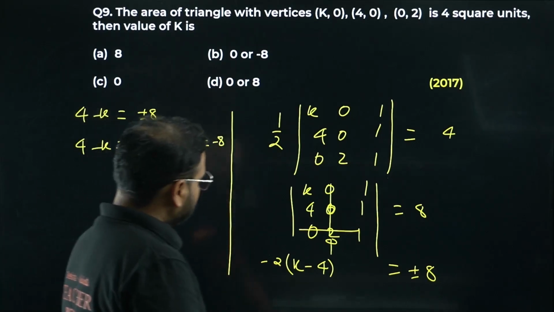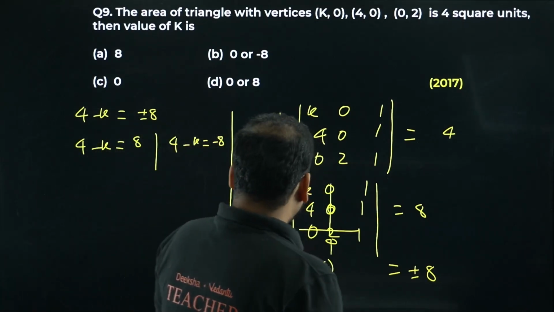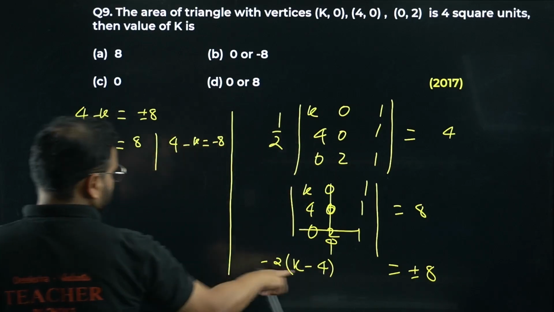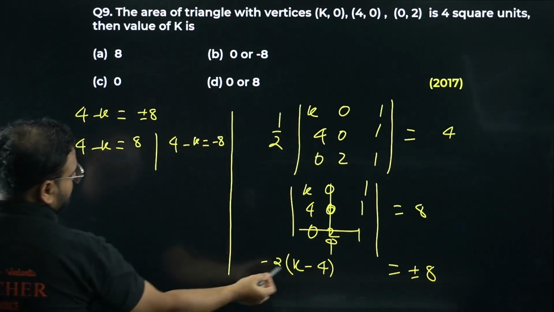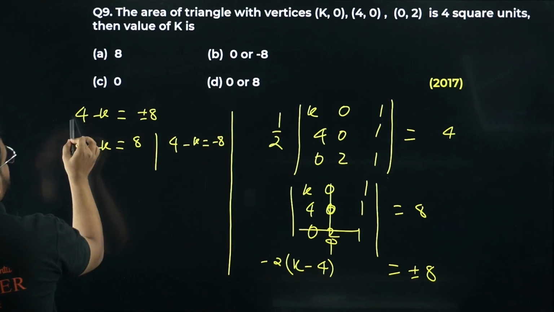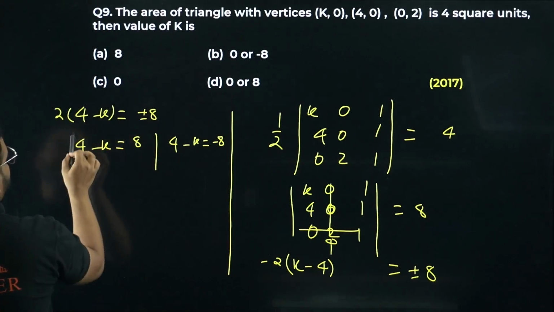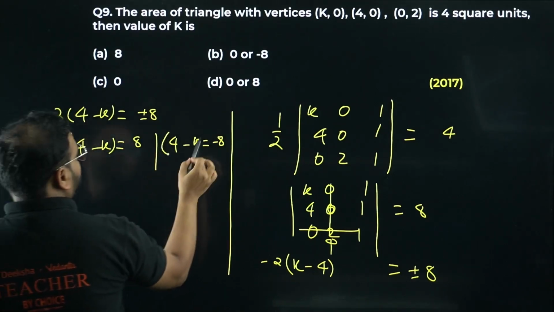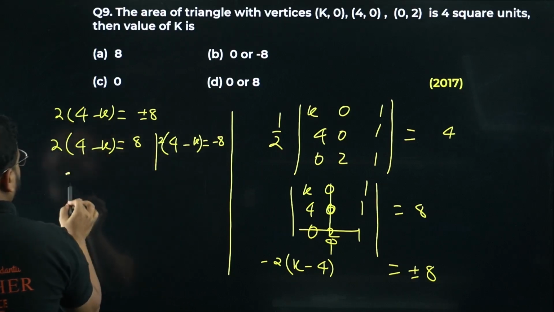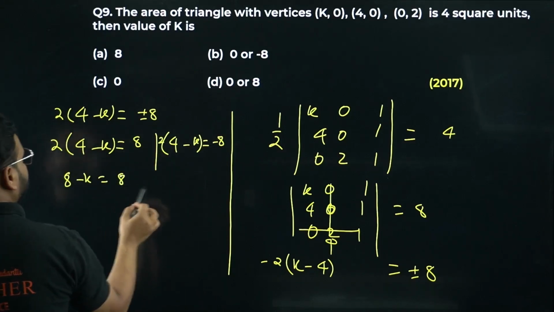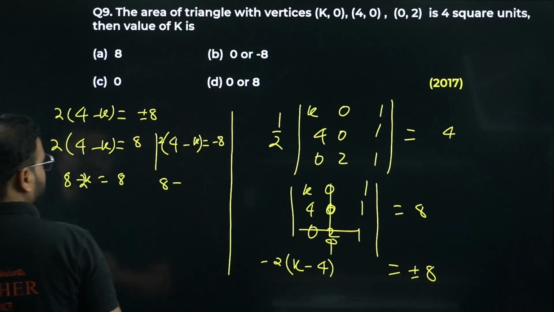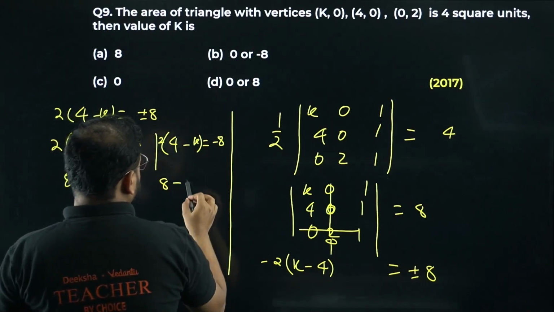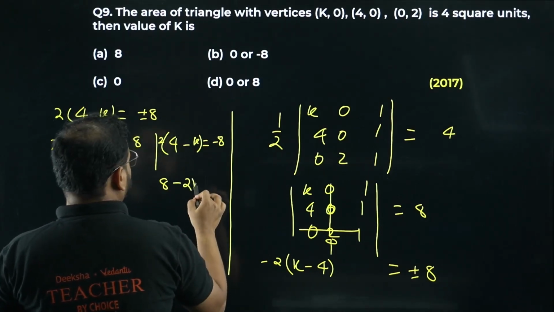Something is wrong. I've not taken this. This is 2K and minus 8, no? So we'll have 2 over here. I forgot to take the value of 2. So I basically get here 8 minus K equals 8, and I get here 8 minus 2K equals 8. And I get over here 8 minus 2K equals minus 8.